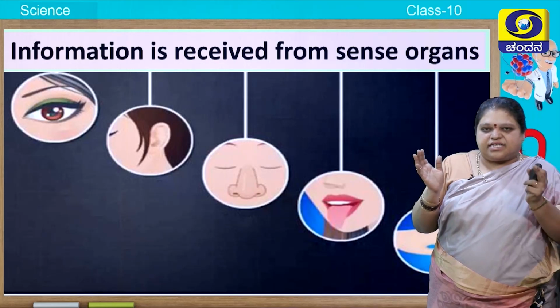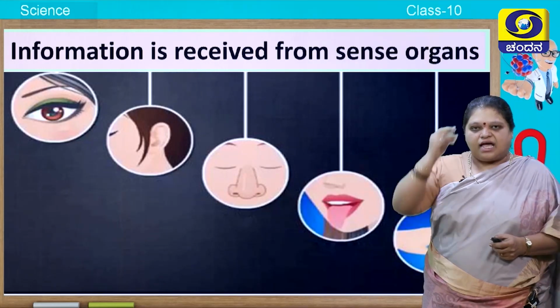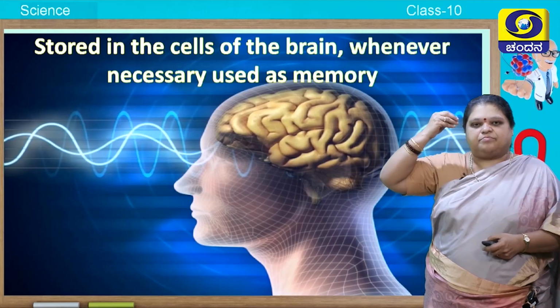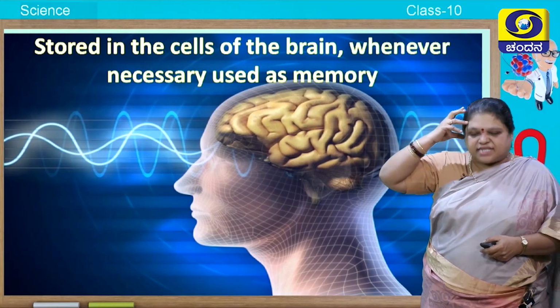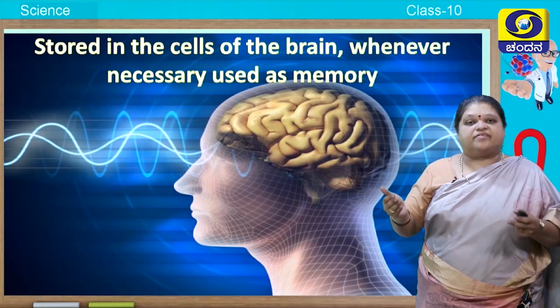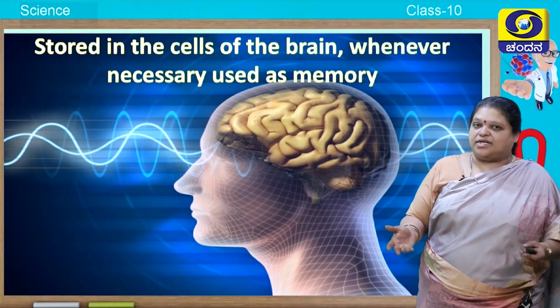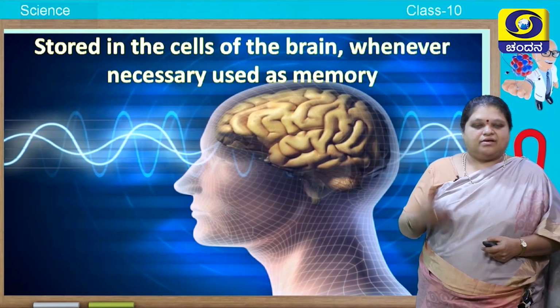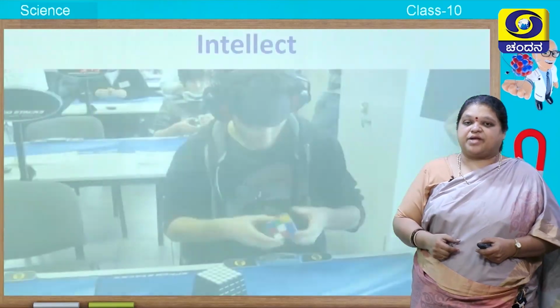It receives the information from the sense organs and sends it to the brain. The brain cells store this and use it whenever necessary, and you call it memory. Those are the functions of the brain.